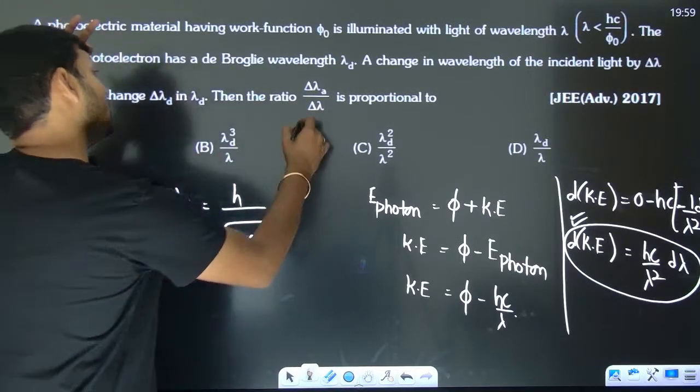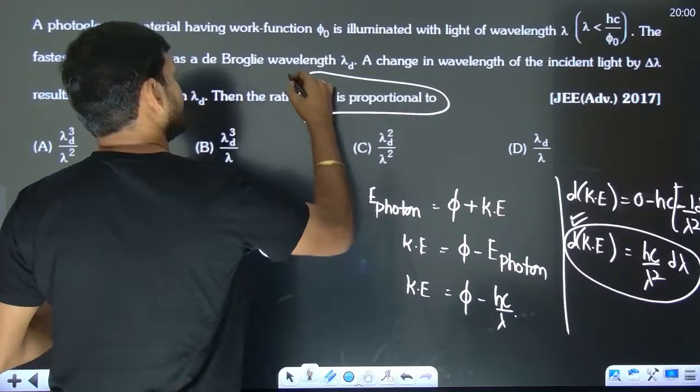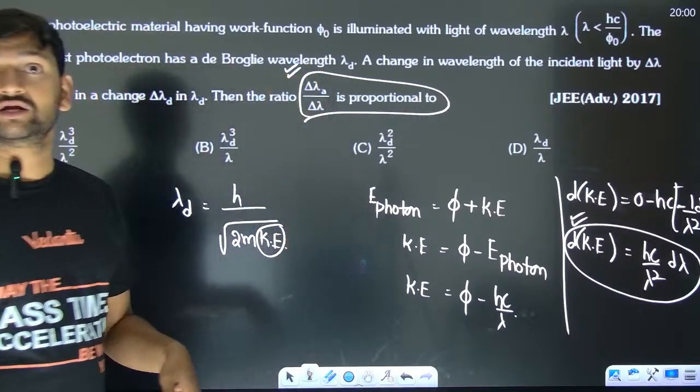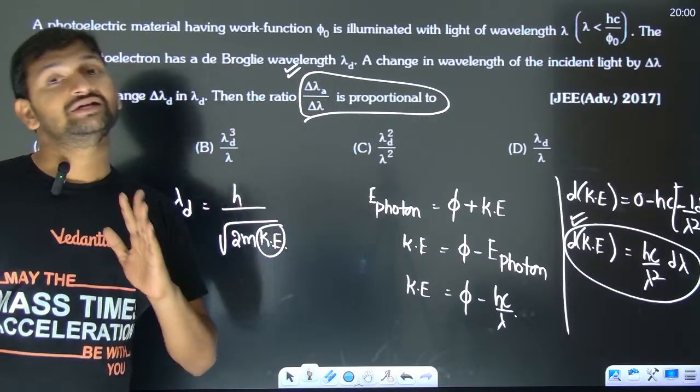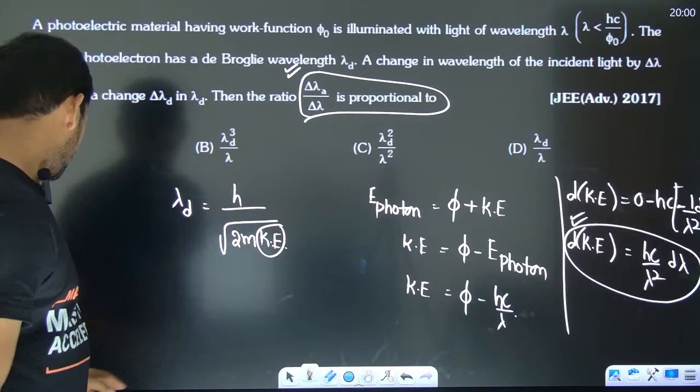See, they are talking about proportionality only. It's not a big deal. You'll easily get the answer. Okay. With this, we are completely done with dual nature of matter.